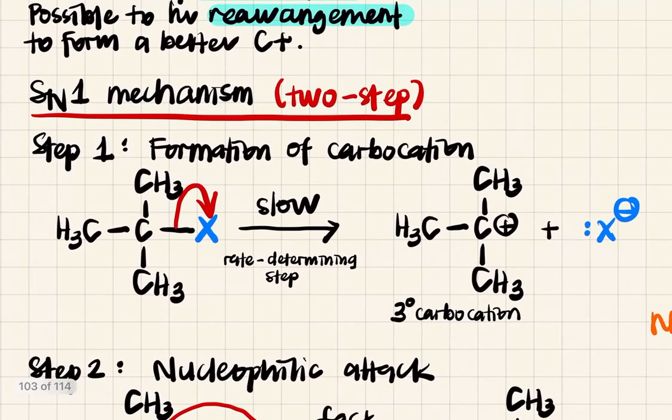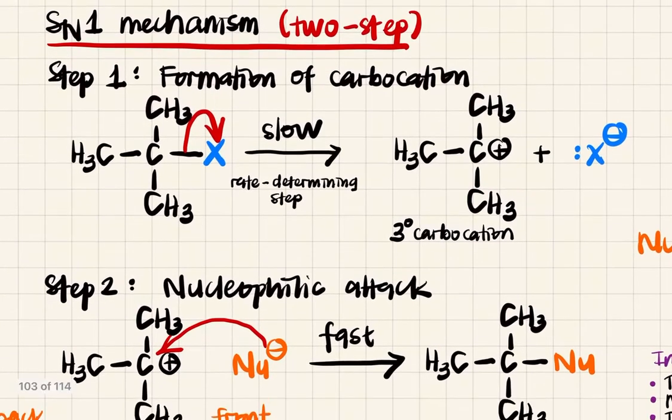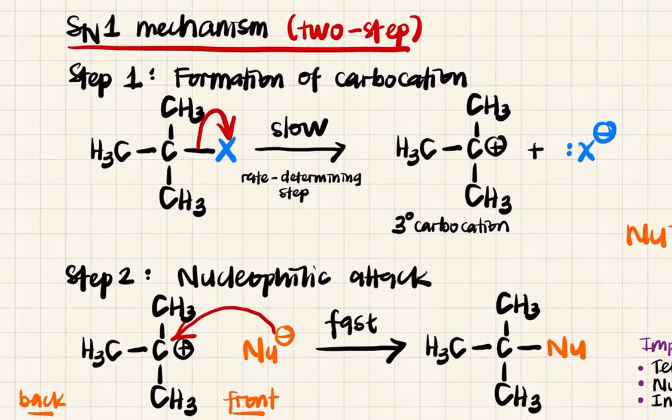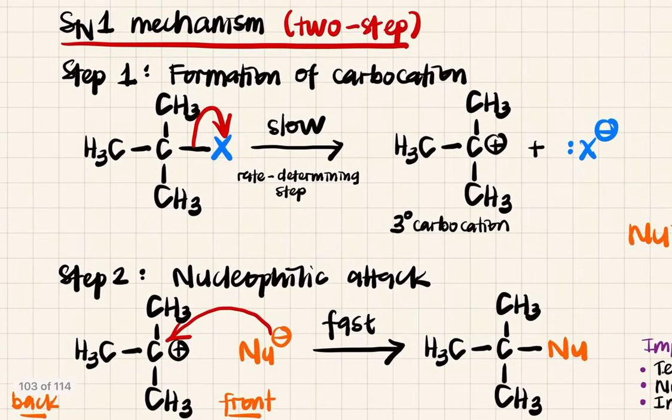How does it look like? So Sn1 mechanism, awak jangan confuse, yang 1 tu maksudnya dia adalah unimolecular, bukan step. Tapi Sn1 dia ada 2 step. So the first step is you're going to form your carbocation. Dalam Sn1 awak akan first form carbocation. How are you going to form? Basically awak punya leaving group will leave.